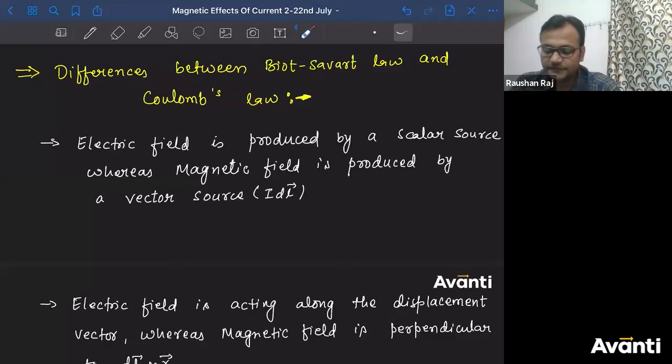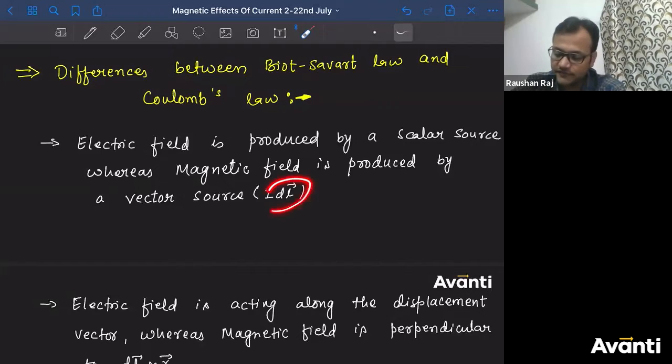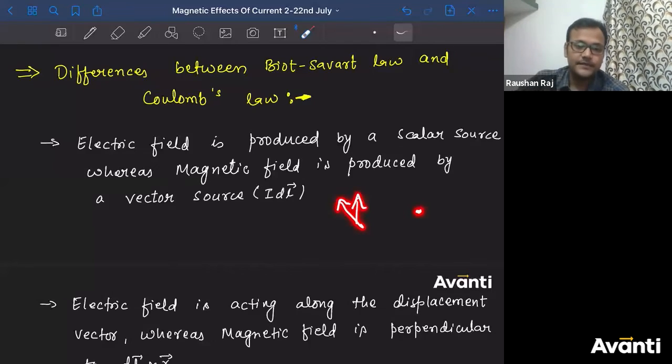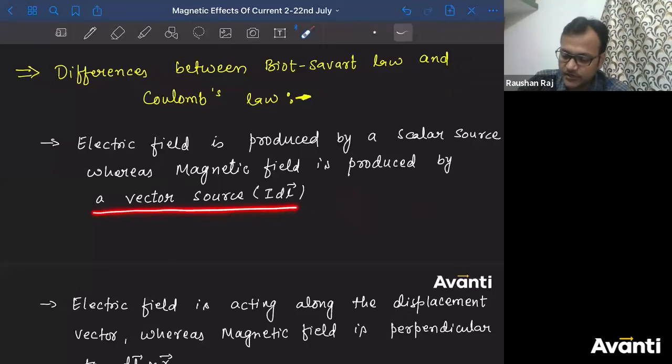All right, चलिए, now let us talk about differences. What are the differences between Biot-Savart's law and Coulomb's law? पहला difference क्या है बच्चा लोग? Electric field using Coulomb's law is produced by a scalar source. What about the magnetic field? Here magnetic field is produced by a vector source, that is IDL. That means the direction of DL means something. If DL is in this direction, magnetic field at this point will be different. If DL is in another direction, magnetic field at the same point will be different. समझ में आ रहा है? That is why we say this is dependent on the vector source.